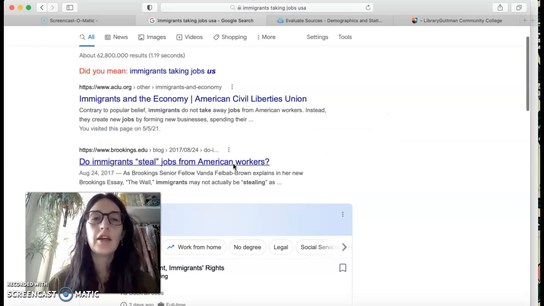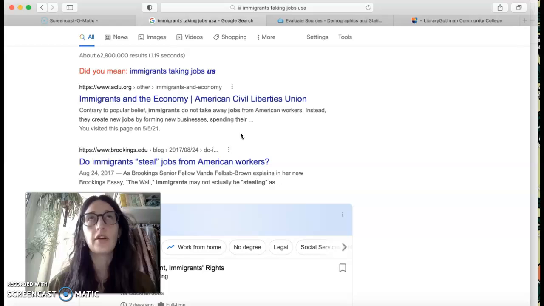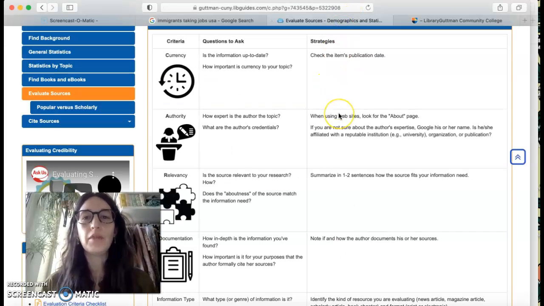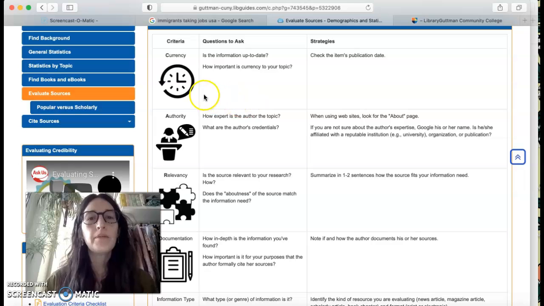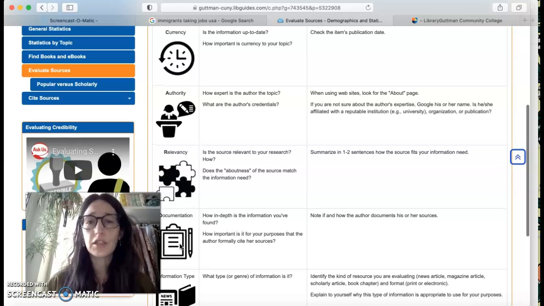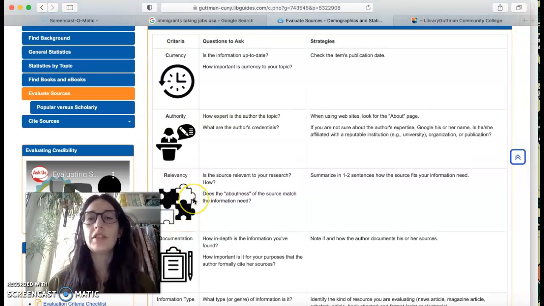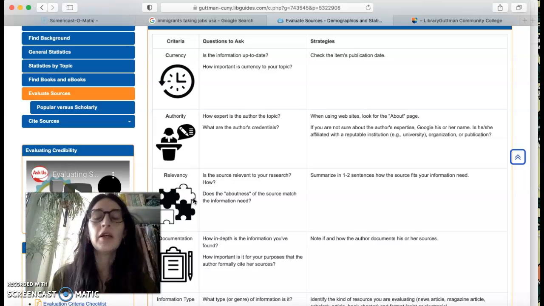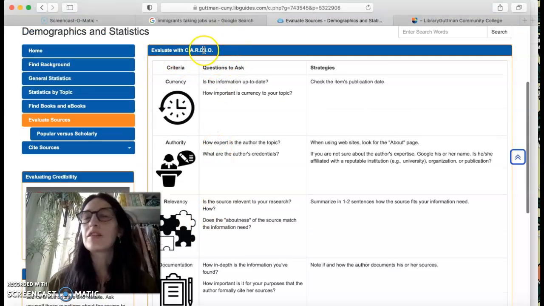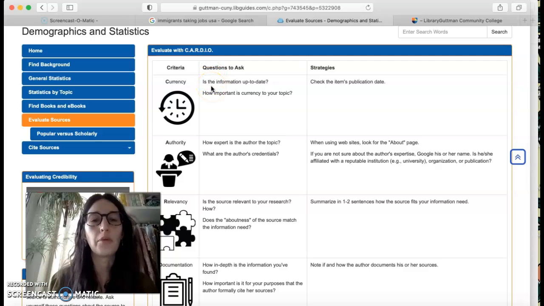I get some results. Now, how do you know which ones you can trust? Why is it okay to use one article and not another? So that's what I want to give you some guidance on. I do have this handout that I will link to after the video, but these are the criteria that I think you should be thinking about whenever you encounter information, not just for class, just always. Sometimes this criteria matters more at times than others. So sometimes one aspect will be more important than others. But the mnemonic is CARDIO, so kind of think of it as an exercise for your brain.